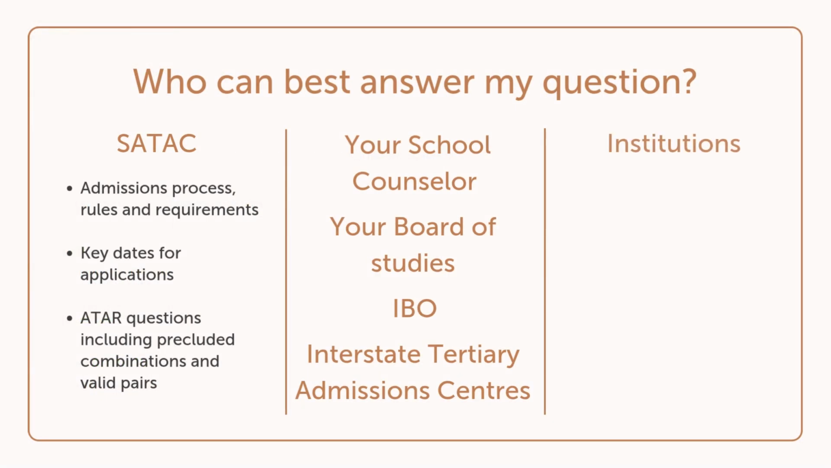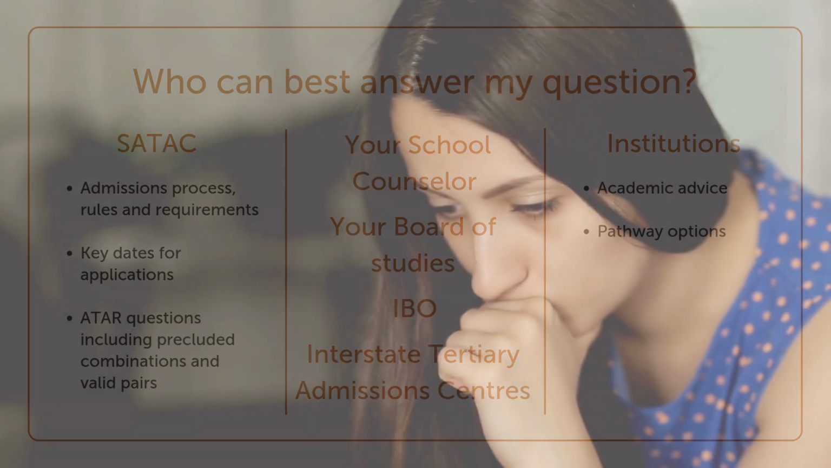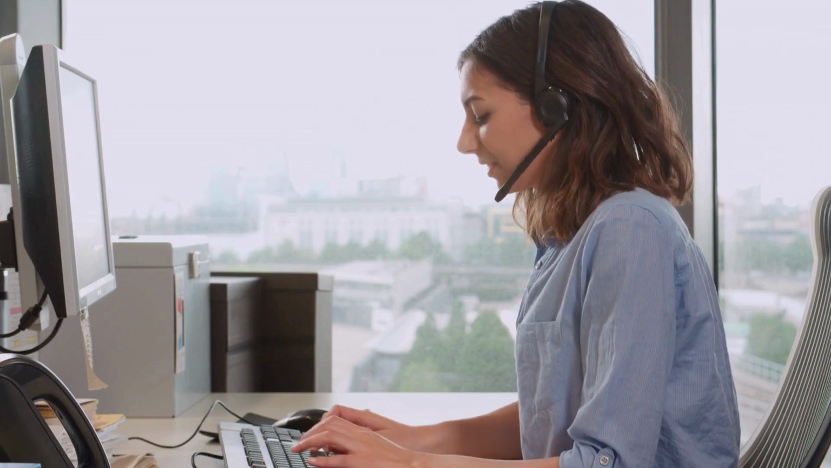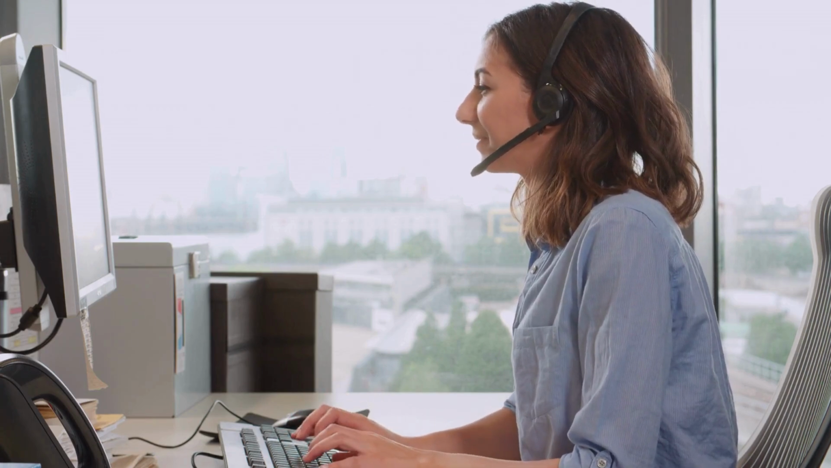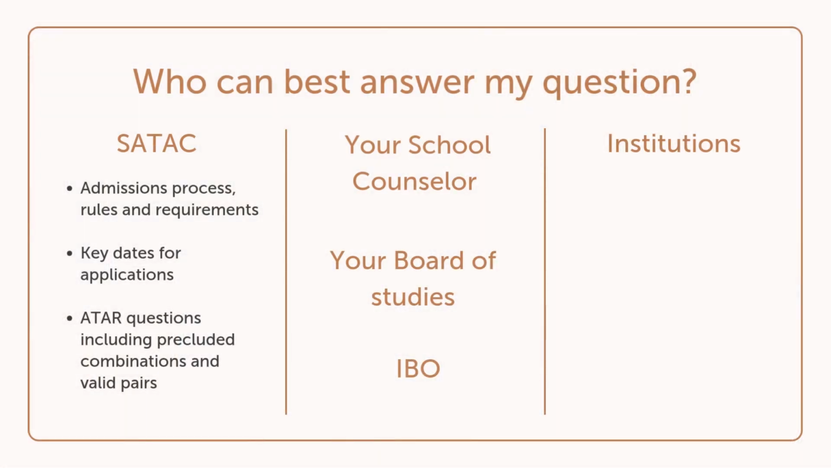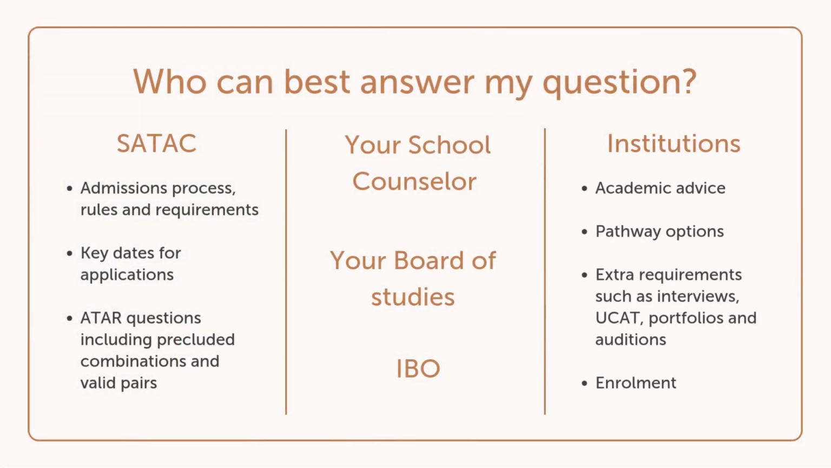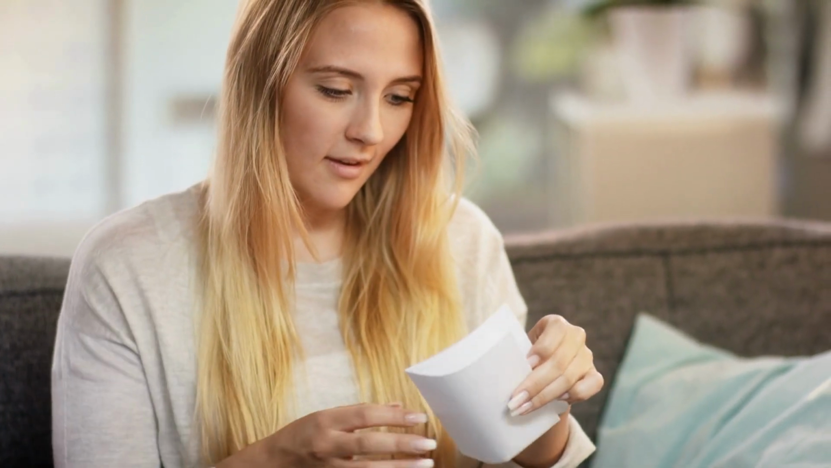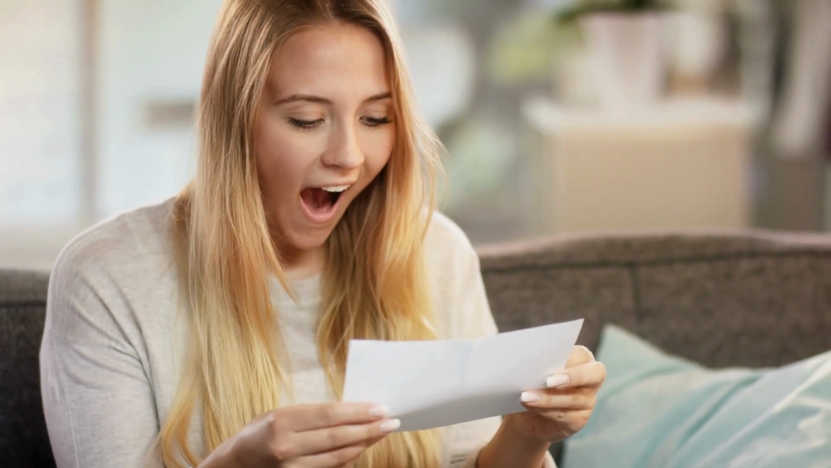The institutions are the ones who can help you with academic advice and pathway options. Sometimes people don't quite get the rank that they were hoping for, and they find that they aren't competitive for their chosen course. The institutions are excellent at giving advice on how to get to your goals, but perhaps in another way. It's always worth speaking to them about your goals and seeing whether they've got any ideas. The institutions will also manage extra requirements like the UCAT, portfolios, and auditions, if they're applicable to your preferences. And finally, if you get an offer, the institution will take over from there and help you with enrolment.